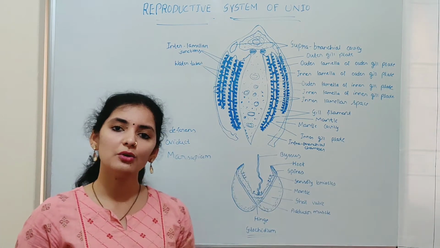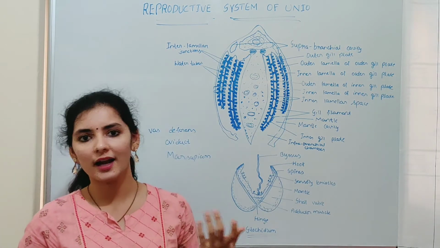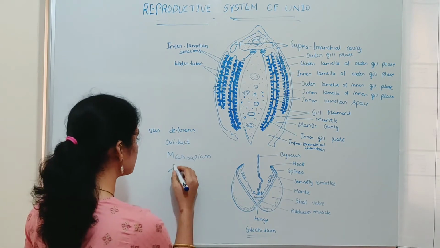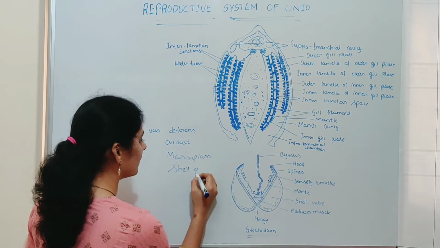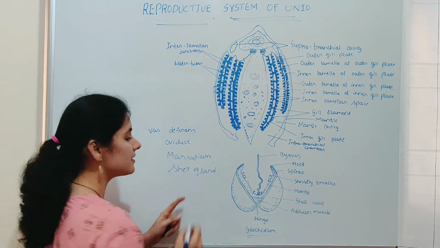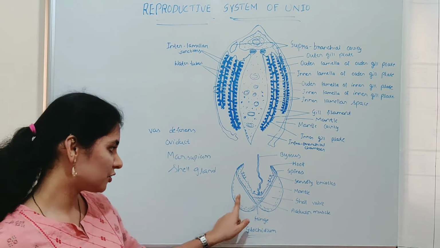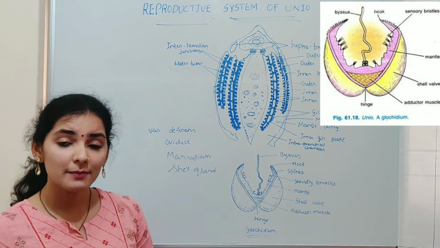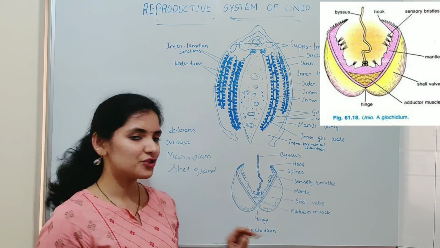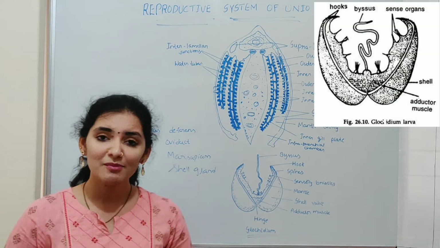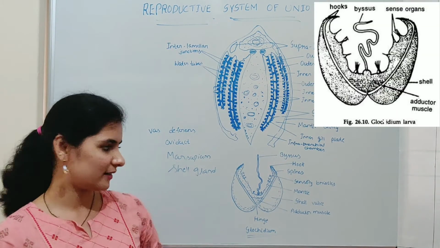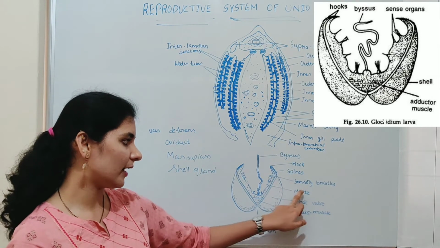So the zygote undergoes division and forms the blastula and gastrula, during which a special type of cell known as the shell gland is formed. This shell gland is responsible for the formation of the unpaired shell in the embryo, and this embryo is now called the glochidium larva. This glochidium larva is a very minute larva and has mainly two parts, the shell valve and the mantle.